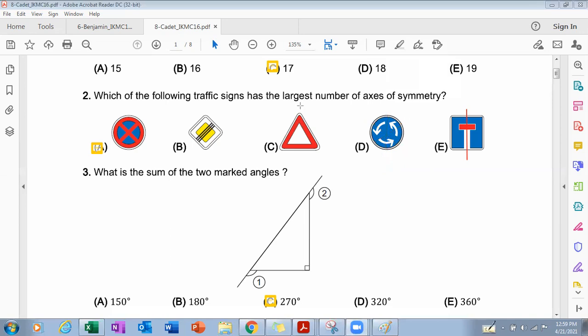In this figure, I can make this line of symmetry 1, the second line of symmetry 2, and the third line of symmetry 3. Now I cannot make any other line of symmetry in this figure. So three lines of symmetry are here. In this figure, I can make this line of symmetry, or this line of symmetry, or this one. No, this one is not possible. So two lines of symmetry are possible in this part B.